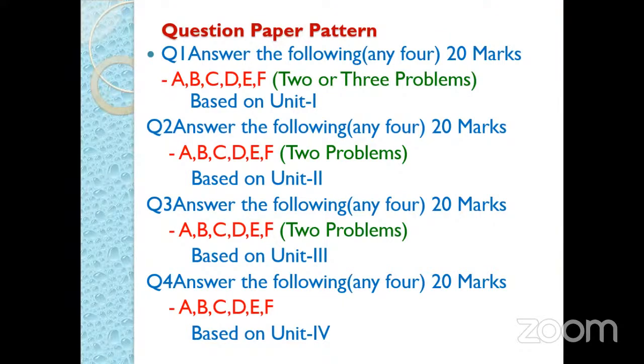Then second question, again in that 6 questions are given. Out of 6, we have to solve 4 questions for 20 marks, and in that 2 problems are given that are particularly based on viscosity or number average and weight average molecular weight. Then third question is based on the third unit, that is quantum chemistry and renewable energy resources.